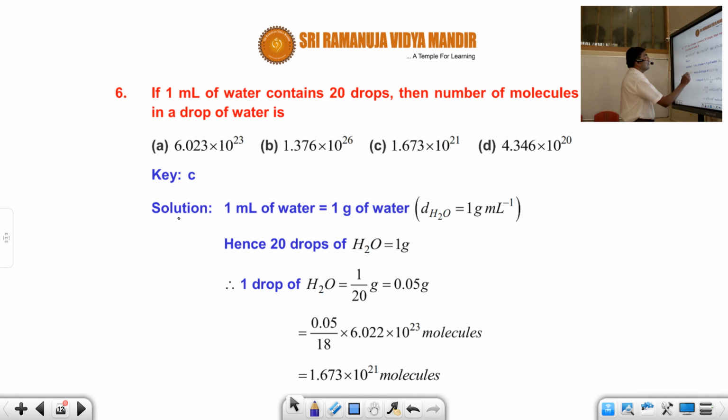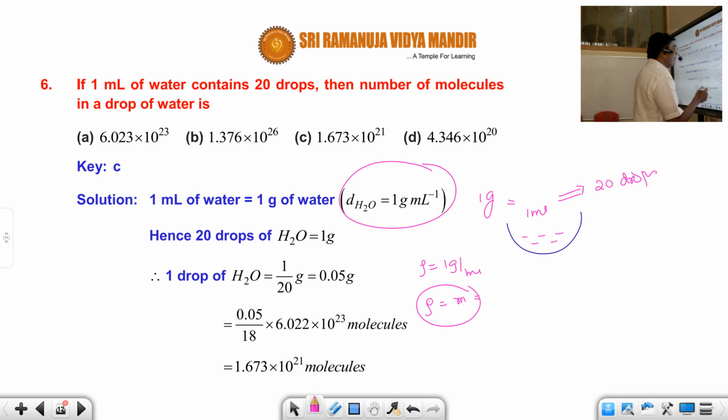That means 1 ml is nothing but 1 gram. I hope you understood. So this is the basics. That means 20 drops is nothing but 1 gram.